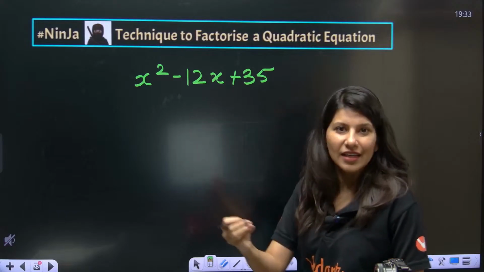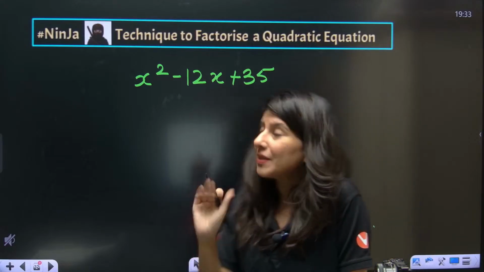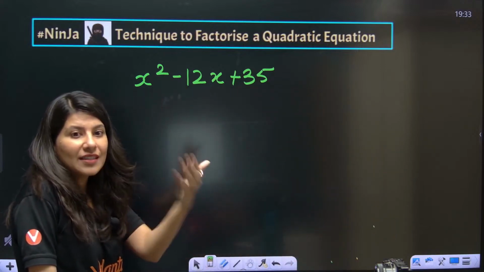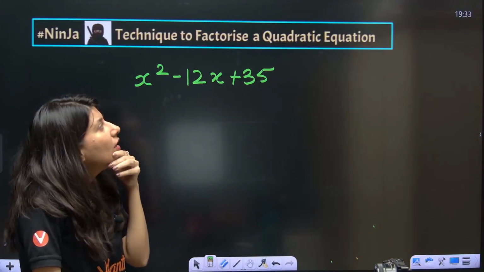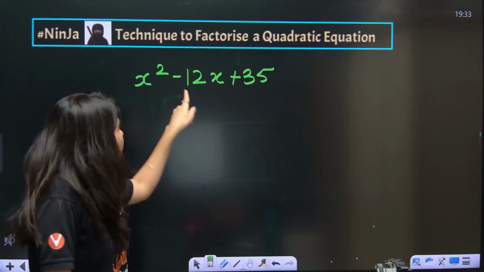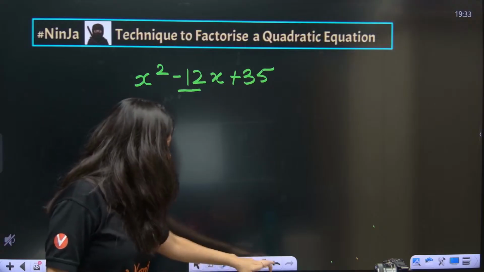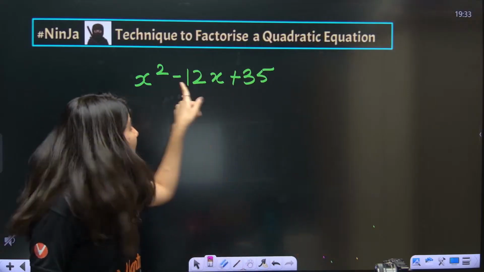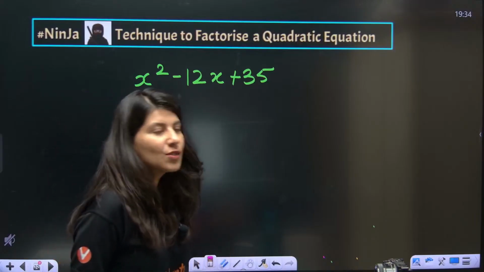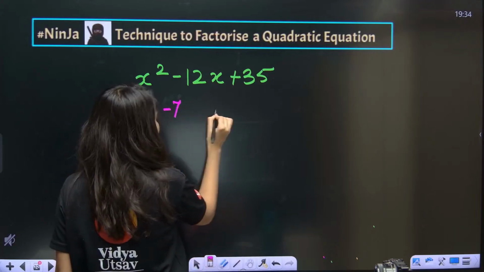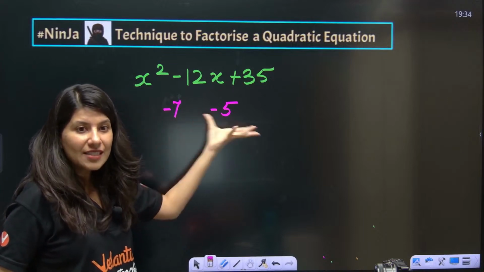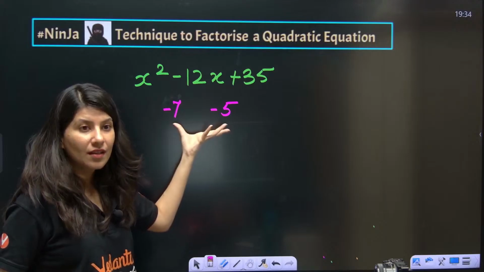First of all, again, we are going to do a similar thing, splitting the middle term, but see how you are going to do it. 35. Now you'll be like, ma'am, 35 is factorized. Factors of 35 will be what? 7 into 5, 7 fives are 35. And this is minus 12. So how will you get minus 12? Keep the minus sign also in your brain. You will get minus 12 when you do minus 7 and minus 5. Minus 7 minus 5. If you just simply add these two quantities, what will you get?